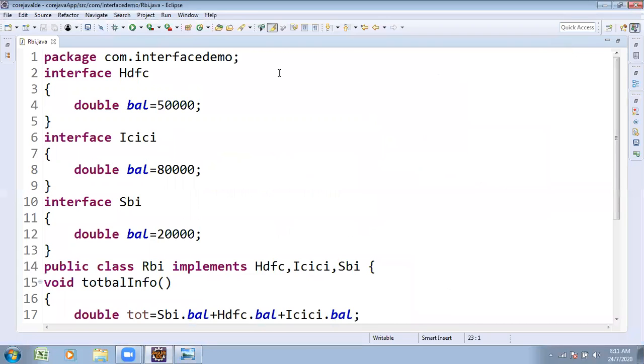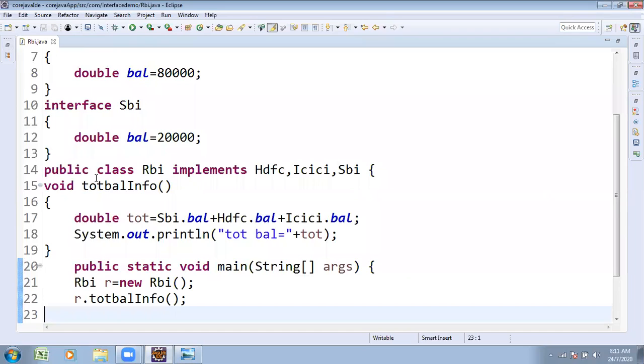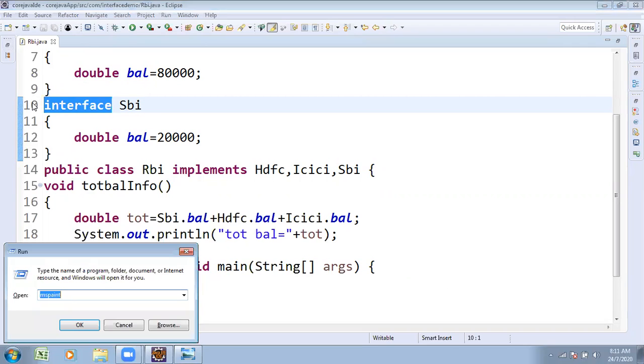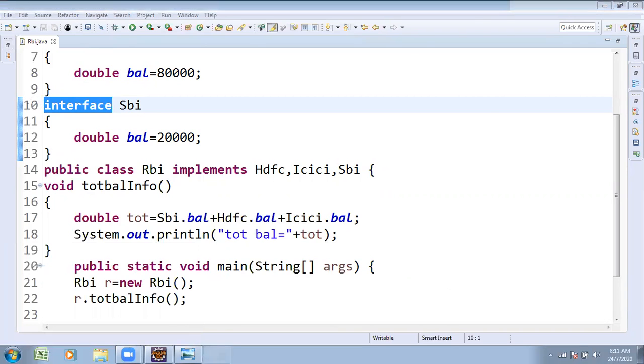Now we wanted to concentrate on what this interface is. Still, we worked on class. What is a class? It contains everything. You have knowledge about class, but now I am using a new terminology, interface. What is an interface? Where do we use it in a real-time case study?